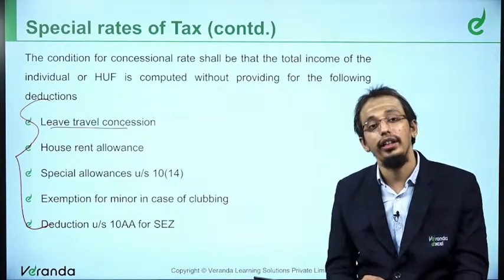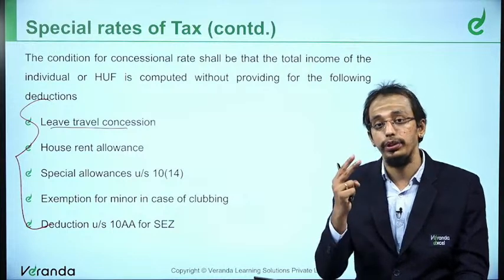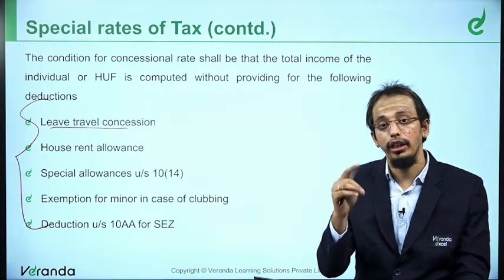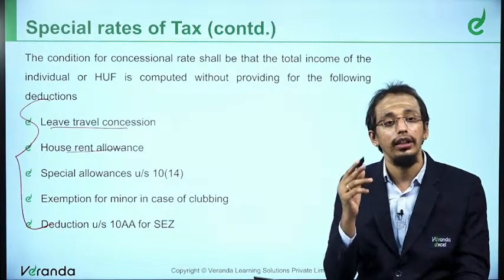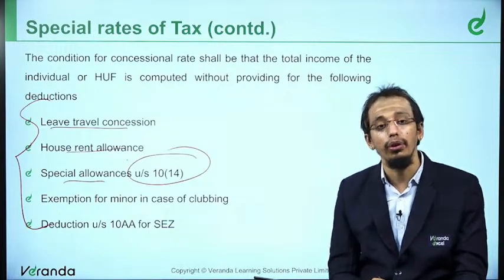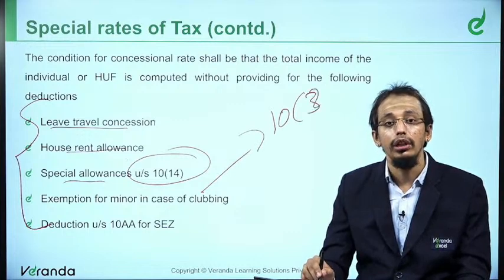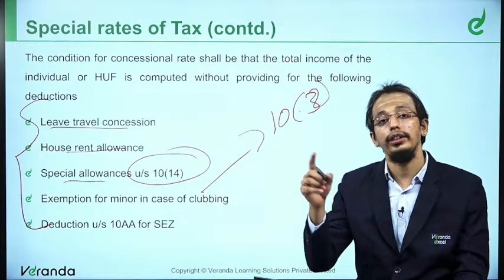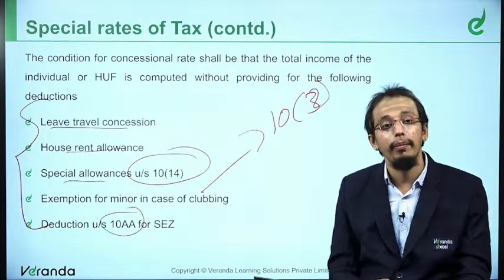Leave travel concession, section 10 subsection 5 that you have got. Leave travel concession, 2 trips in 4 calendar years you can claim, that is not available. House rent allowance, everyone would be aware of this, 10(13A), that will not be available. All special allowances under section 10 subsection 14 will not be available. Exemption for minor, section 10(32), which is 1500 per child, that will not be available. If at all you are on a unit in SEZ, 10AA will not be available.